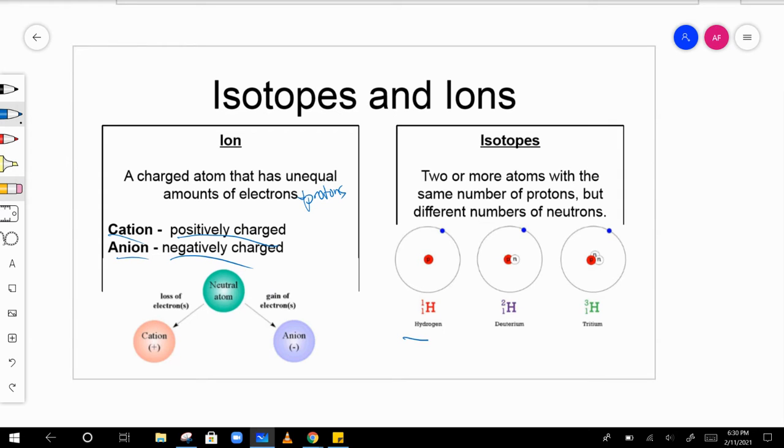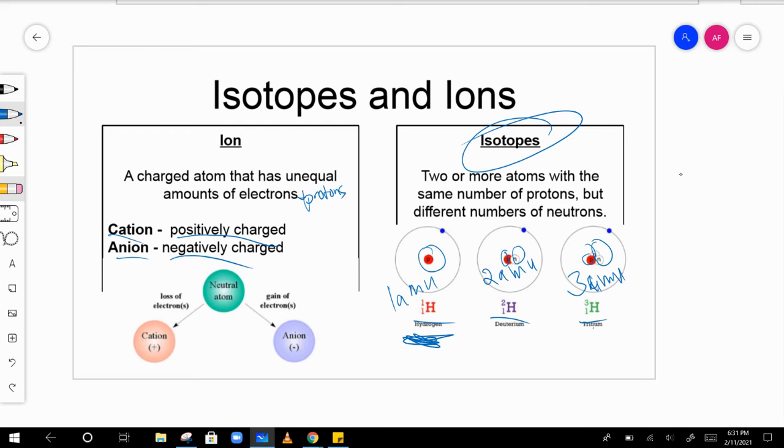For example, hydrogen can have just one proton. Hydrogen can have a proton and a neutron, or hydrogen can have a proton and two neutrons. So it can weigh either 1 AMU, 2 AMU, or 3 AMU. So its mass is different. Okay, these are all still hydrogen. They're all hydrogen, but they're all isotopes of one another.